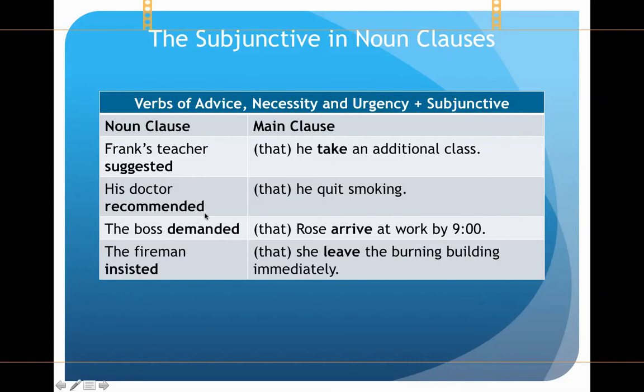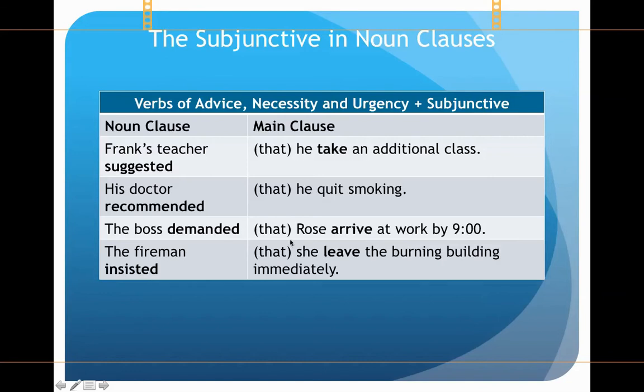Okay, recommend is another one. His doctor recommended that he quit smoking. I don't use the S because this is a subjunctive. And the reason I'm using the present subjunctive is that recommend is one of the verbs that takes the subjunctive. The boss demanded that Rose arrive at work by 9. No S, because this is present subjunctive. Demand is one of the verbs that takes present subjunctive in the noun clause after it.